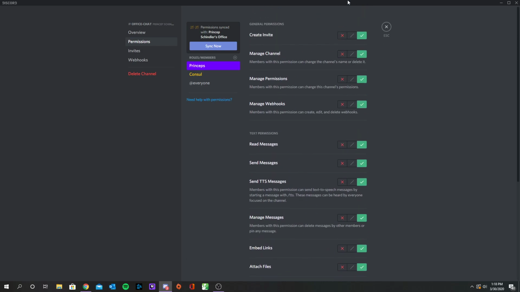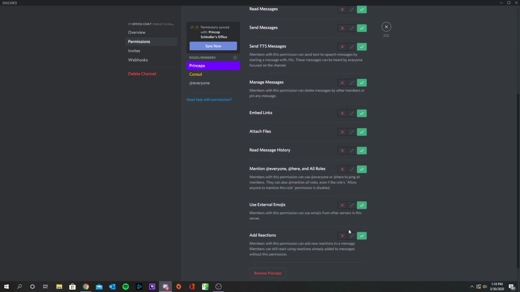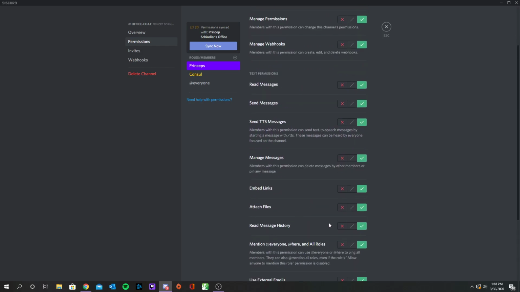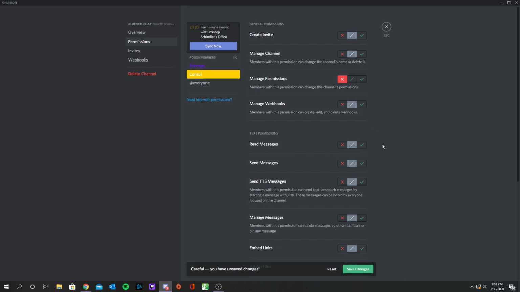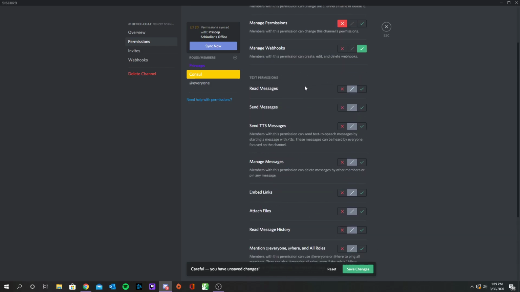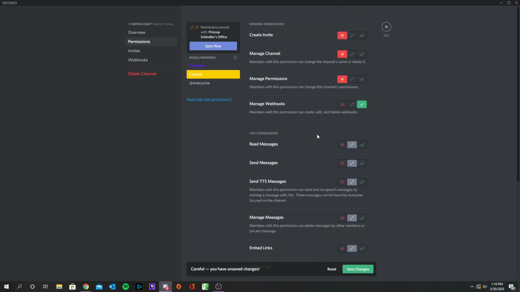Now look, Princeps has all of these permissions, and these slashes just mean that they were not enabled or disabled. They were just kind of there. You could do it or not. Console, right? He's not allowed to manage permissions in your office. It's your office. Manage webhooks? Sure, he can drop some links. Manage channel? No, it's your office, not his. Create invite? Yeah, sure, he can create an invite to your office. Why not? Well, I mean, maybe he shouldn't invite people to your office on his own.